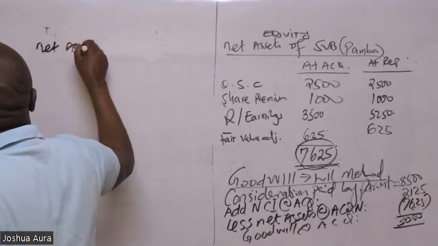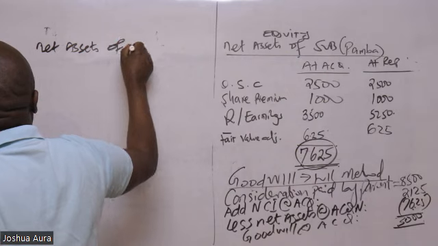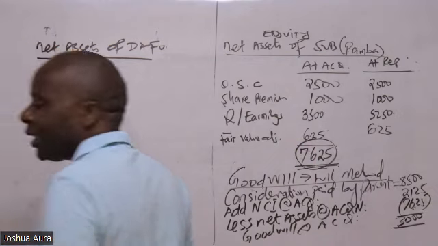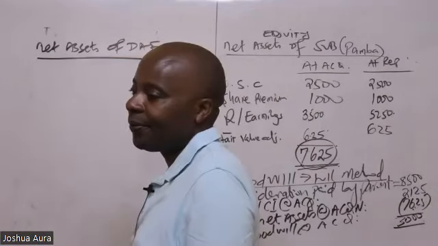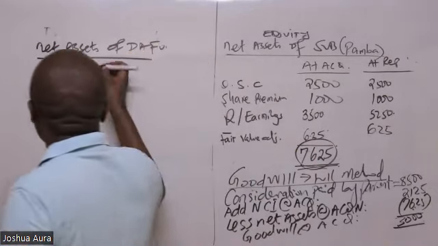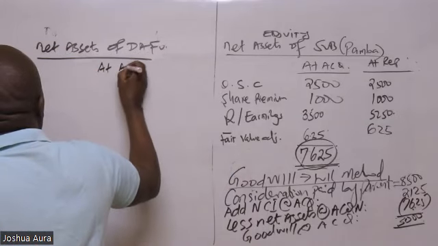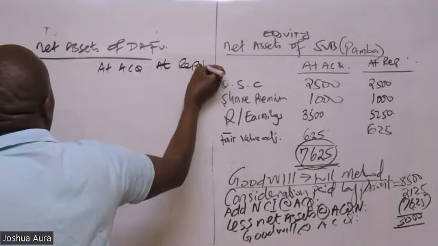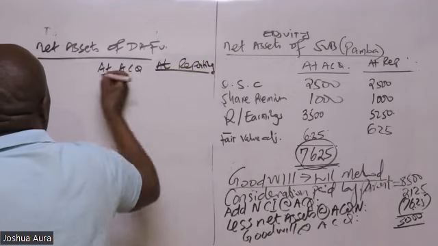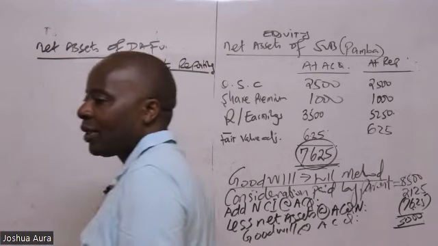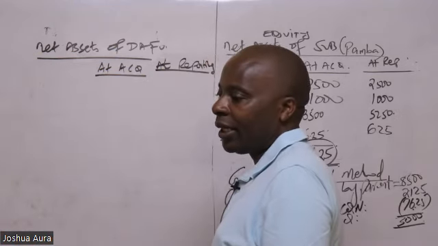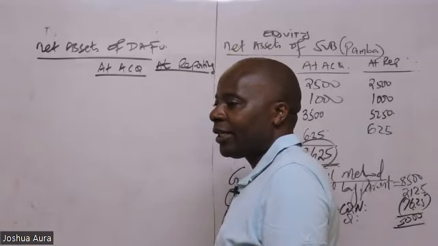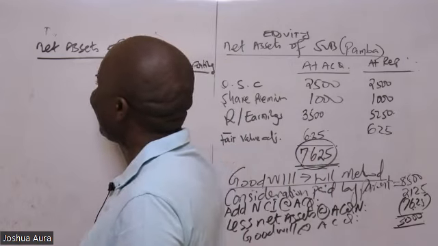So we have the net assets of Dafu, this other subsidiary. If it was an associate, I'm not interested in net assets of associates, really. So we have here at acquisition and at reporting. All right. So of course we are looking at the net assets really.